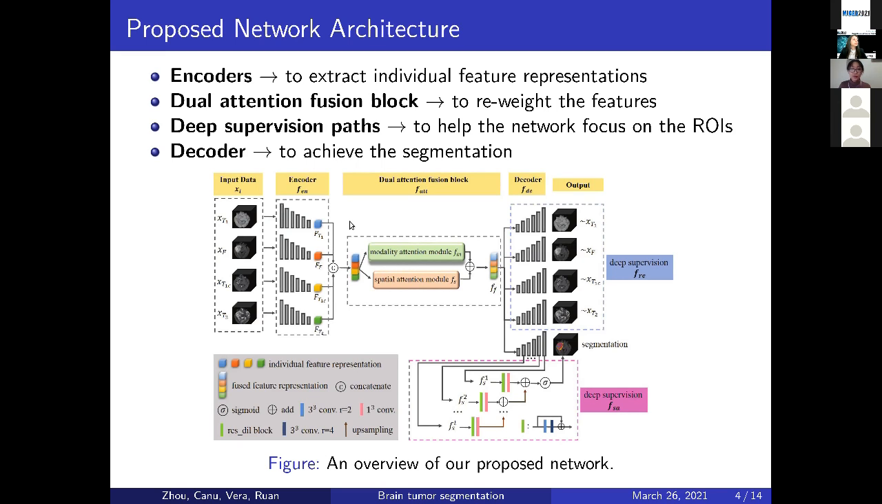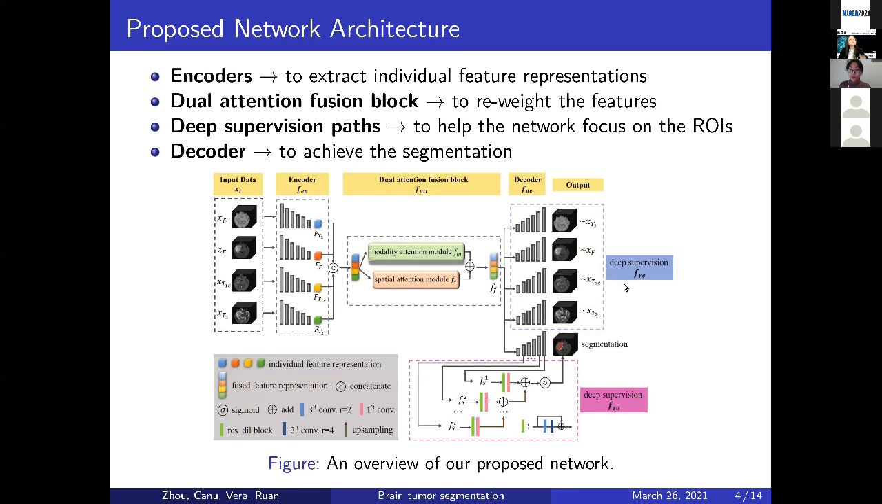To obtain the most important features, a dual attention fusion block is introduced. It includes a modality attention module and a spatial attention module. They can reweight the features according to their contribution to the final segmentation, so we can get the fused feature. And finally, the fused feature is guided by the 2 deep supervision paths to obtain the final segmentation.